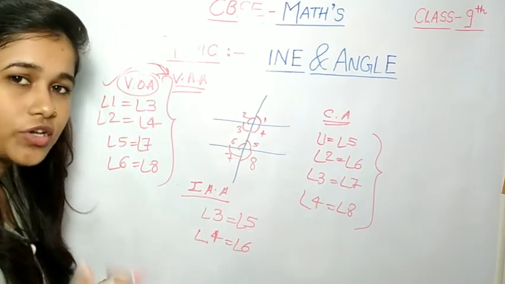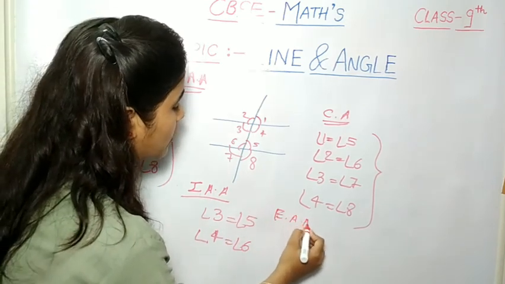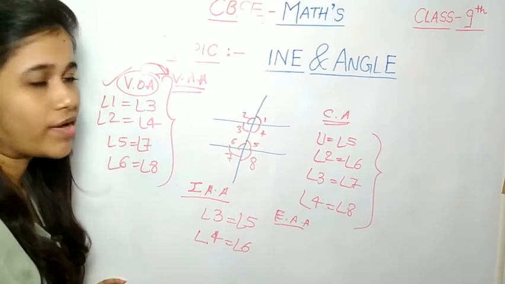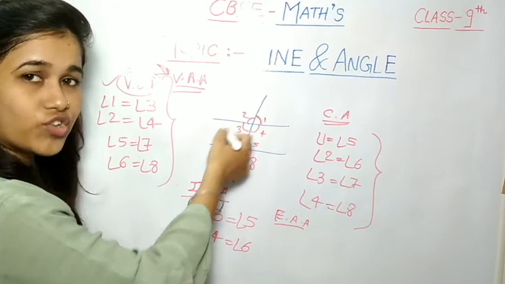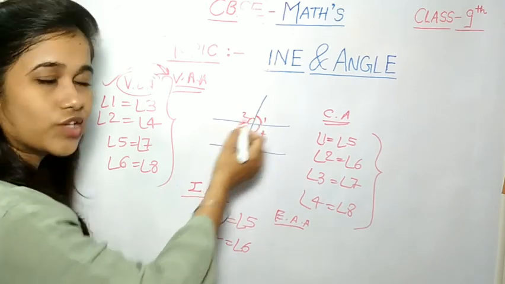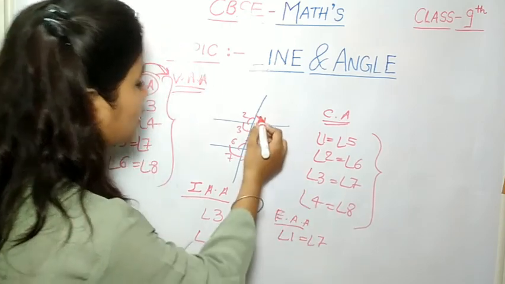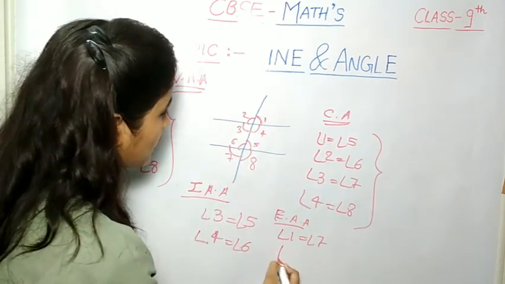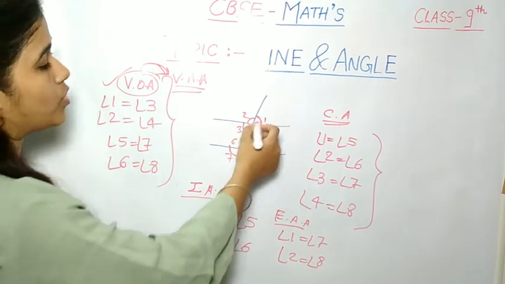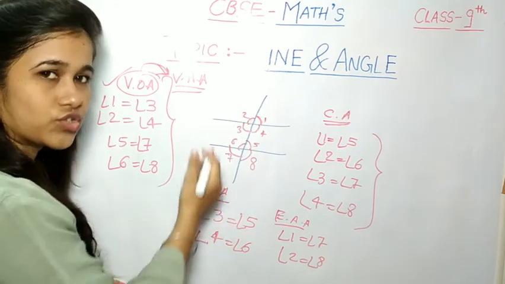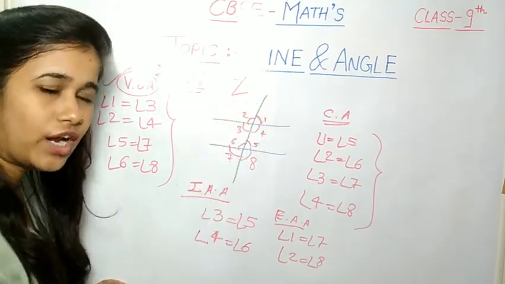Now what is the exterior alternate angle? The exterior alternate angle is the same as the interior alternate angle. It is also represented by a Z symbol. Suppose angle 1 and angle 7 are exterior angles, and they are also exterior alternate angles. Angle 1 is equal to angle 7. Angle 2 is equal to angle 8, and they are also exterior alternate angles. Why? Because 1, 2, 7 and 8 are exterior angles, and when they form a Z symbol, they are called exterior alternate angles.